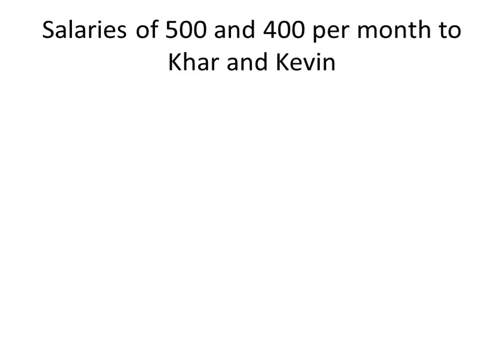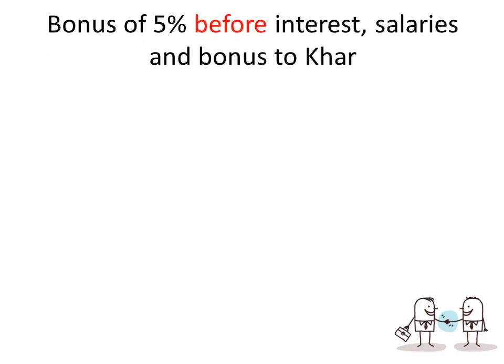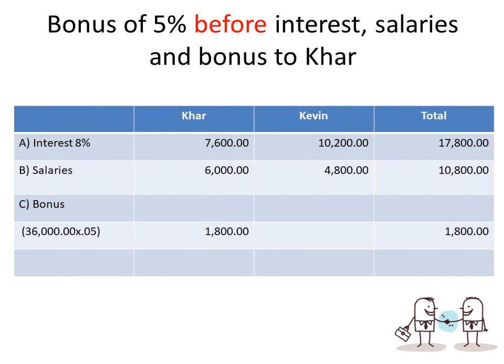Okay, for salaries, take note, it's 500 and 400 per month to Carr and Kevin. So that's 500 times 12, we have 6,000, and 400 times 12 is 4,800. That's 10,800. Okay? So next, bonus of 5% before interest, salaries, and bonus to Carr. Take note, it's before, so we just multiply by 5%. So 36,000 times 5% is 1,800. So we have now 1,800 bonus to Carr.